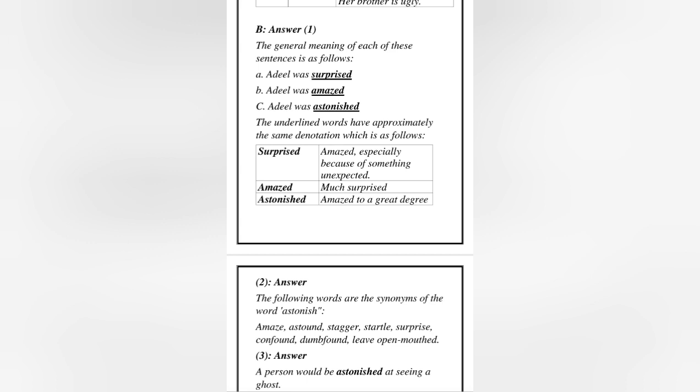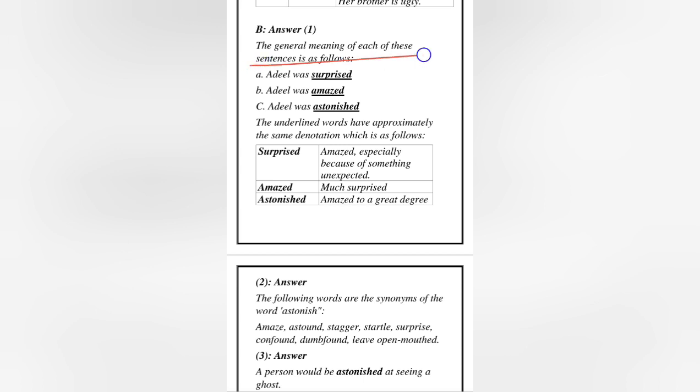So you can see that the words are the same, but their meanings change according to the use and according to the context or the shades attached to it. Whereas if we talk about the literal meaning, they all have the same meaning, that they are all words that are used for living. So let's move towards the exercise in which part B is, read the following sentences and answer the questions given below, in which you are asked to find out the general meanings of each of these sentences and underline the words that have the denotative meaning.